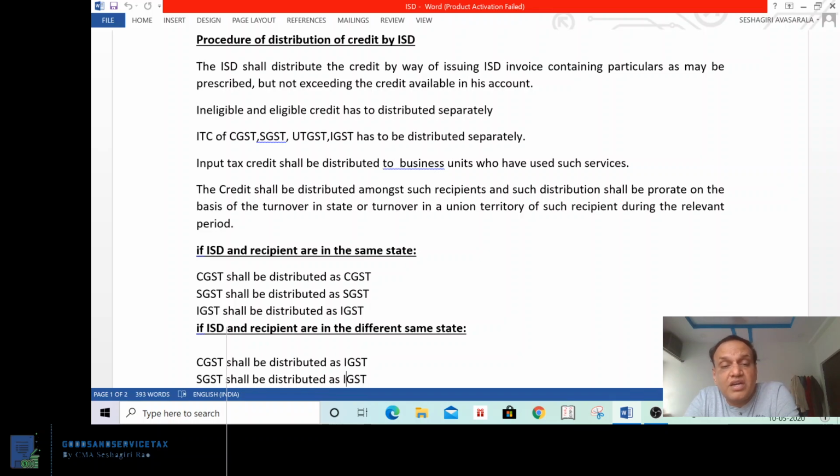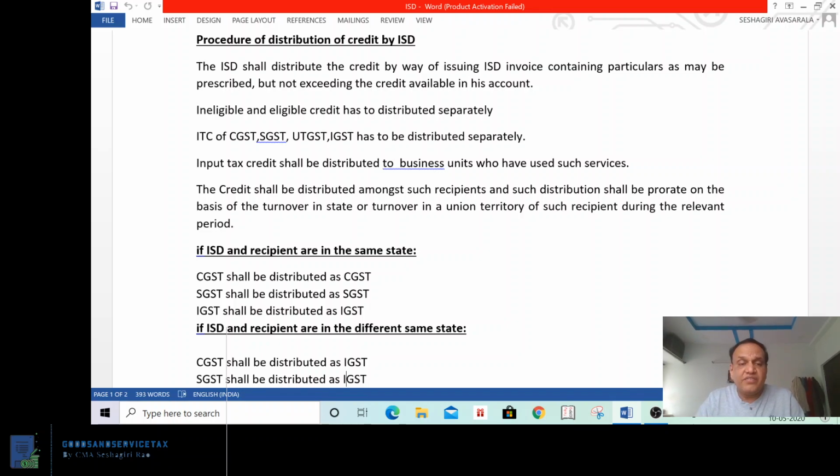The credit shall be distributed among such recipients, and such distribution shall be pro rata on the basis of turnover in a state or turnover in a union territory of such recipient during the relevant period. That means if the head office is having a credit of GST, such credit shall be passed to the recipient units. If he is receiving any services which are common to all units, the credit shall be passed to recipient units by the head office on some suitable basis. The basis may be on turnover basis. Understand? The head office is receiving services which are common to all units, then the credit shall be passed to all units on some suitable basis, that may be on turnover basis during a relevant period. Understand?